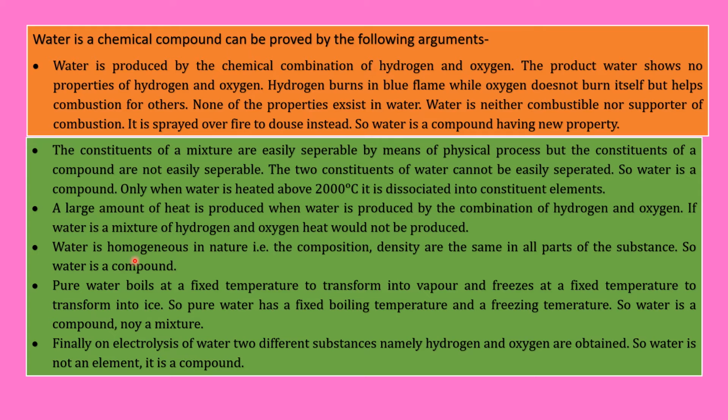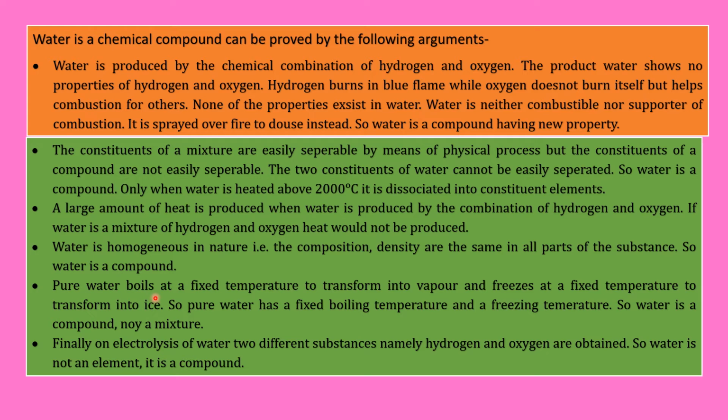Now next one, water is homogeneous in nature, that is, the composition and density are the same in all parts of the substance. So water is a compound. Generally, mixtures are heterogeneous in nature. Hetero means different and homo means same. So density and composition aren't the same in all parts of a mixture.